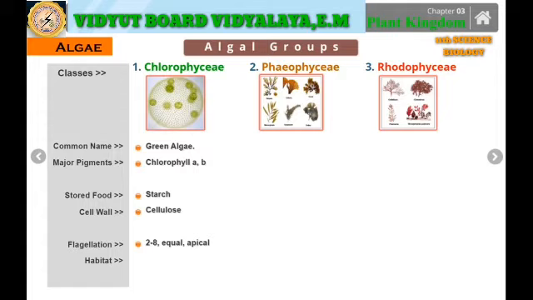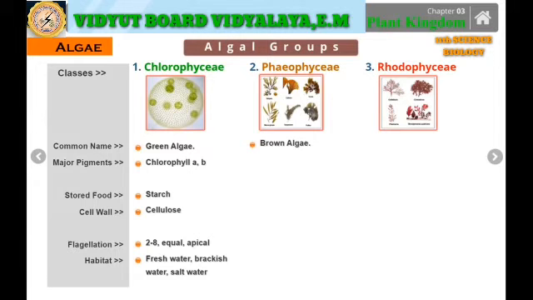The flagellation is in the form of 2 to 8 equal flagella located at the apical regions. And based on the habitat, they are found in fresh water and brackish water. Brackish means the place where the sea water meets the lakes, and salty water also. So these are the basic characteristics of the Chlorophyceae.